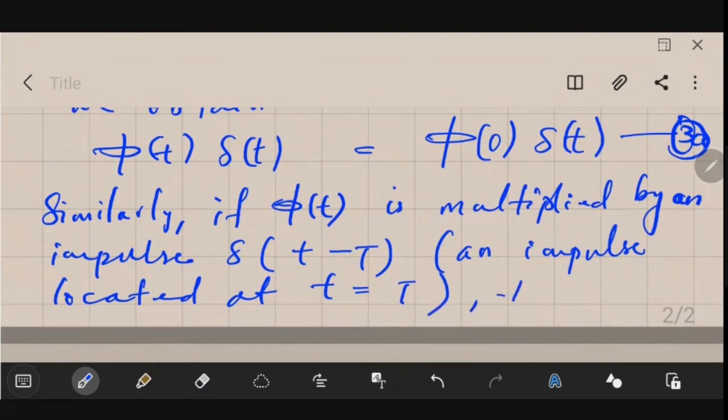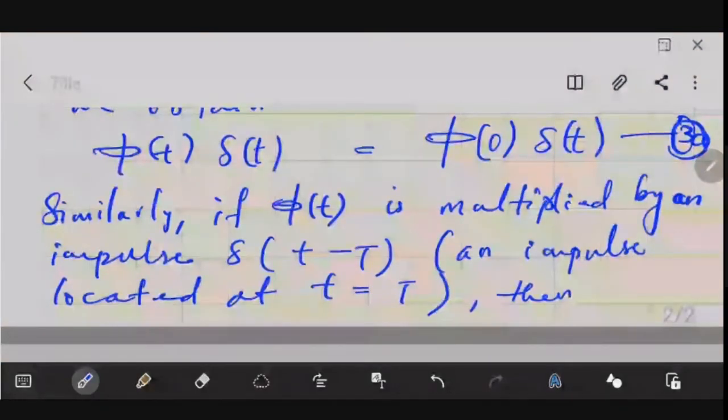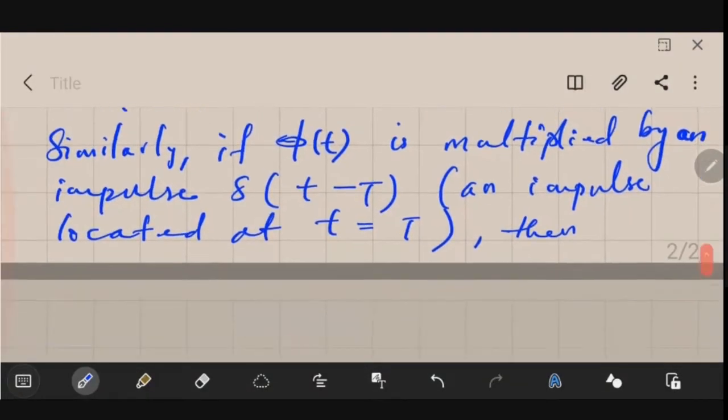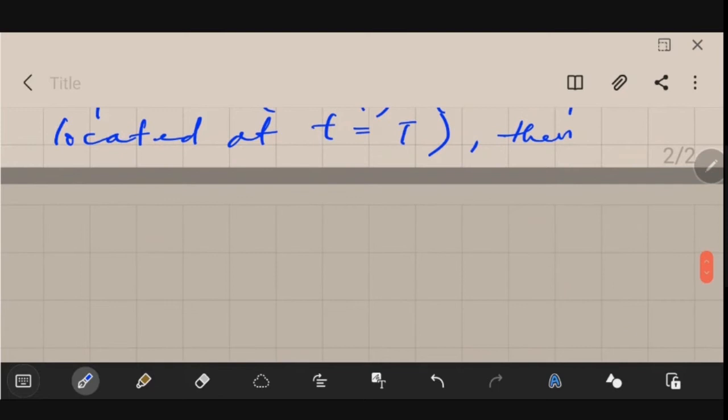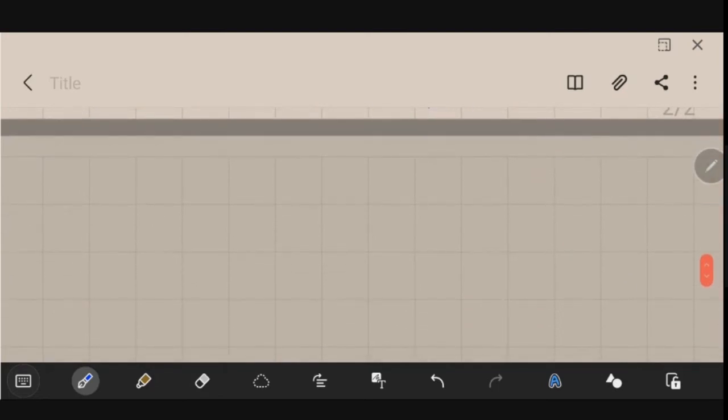Okay, so then what will happen? Just read this line again. Similarly, if your phi of t is multiplied by an impulse del of small t minus capital T, an impulse located at small t is equal to capital T, then what will happen? This is the shifted impulse.